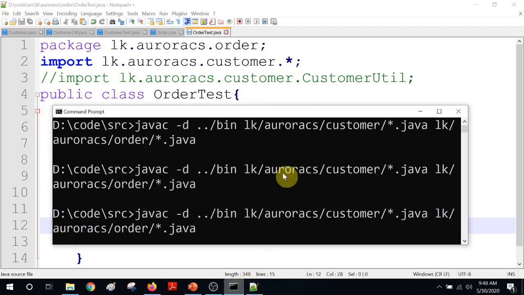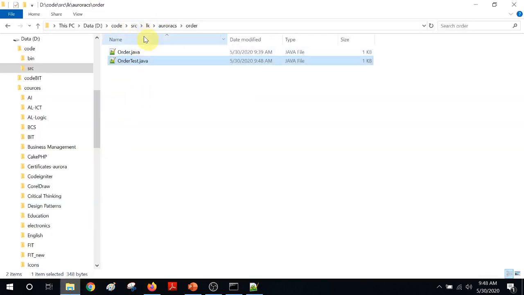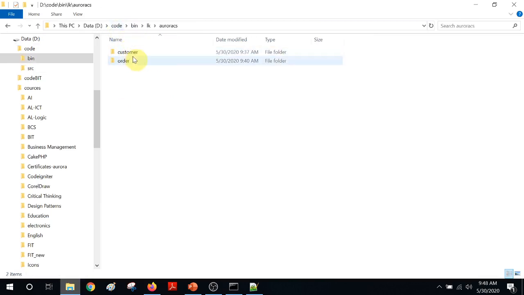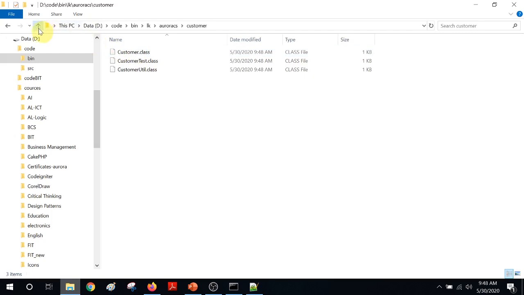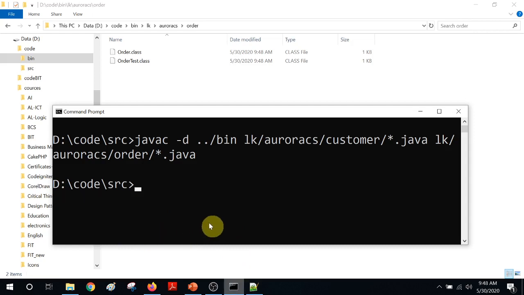Now remember, compiled classes will be in the bin folder. Nothing is in the src folder now. All my compiled classes are in the bin folder, and here you have a set of classes. Now what I want to do is run this order test class. Usually I don't want to go elsewhere, I just want to stay in the src folder. This is how you run it.